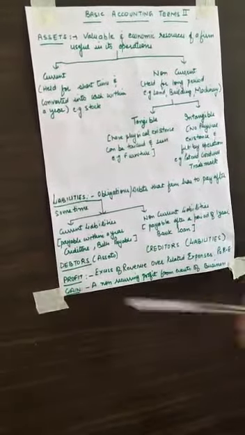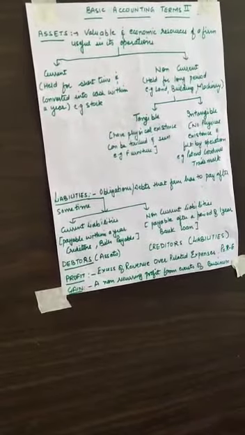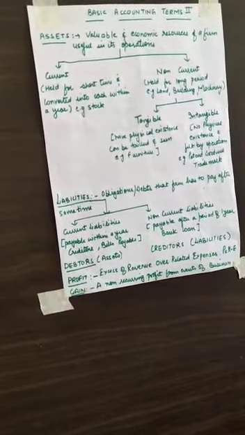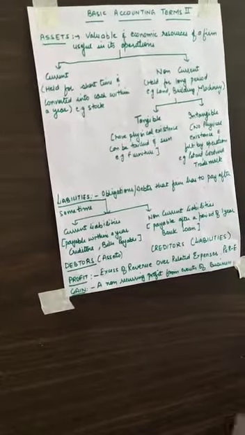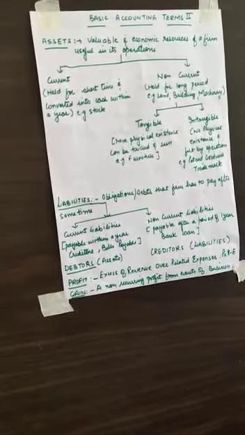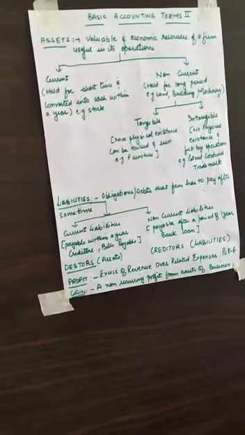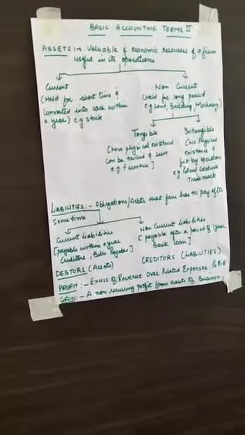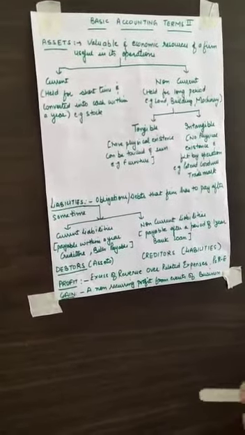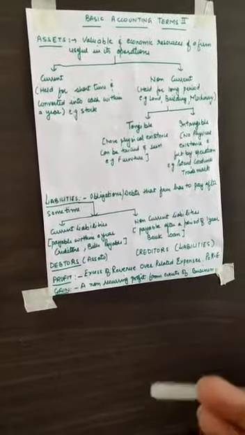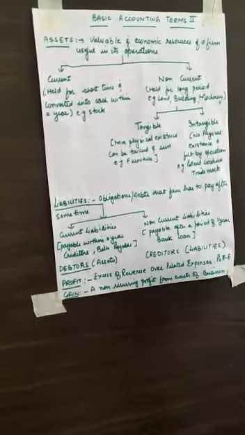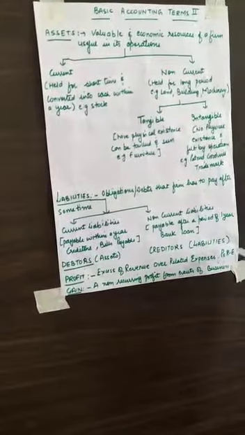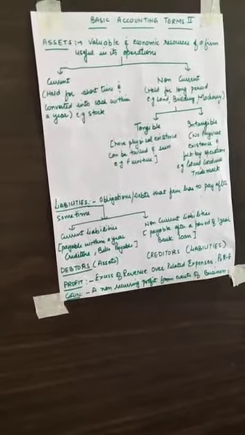Next, profit. We all are well aware of this term. Profit is the excess of revenue over related expenses. If I make something, I produce something, what is my total expenditure or cost in producing that item? And when I sell it, what is the revenue which I get by selling that item? So the related revenue and expenditure when compared gives us profit. So profit can be calculated by revenue minus expenditure, right?